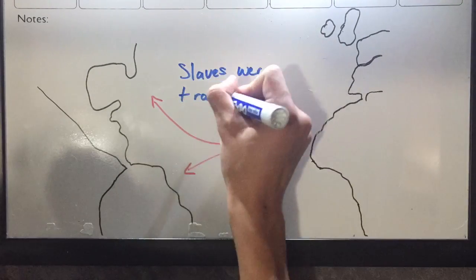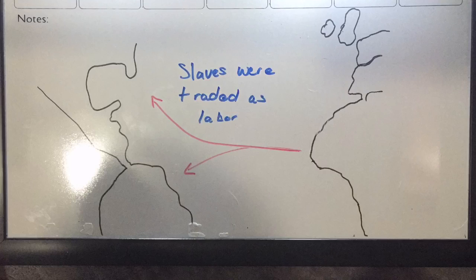Foreign states who had farms or mines in the New World needed labor. They resorted to a previously unuseful resource: slaves. Slaves could be used to do the hard work.